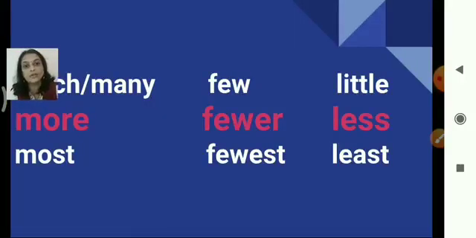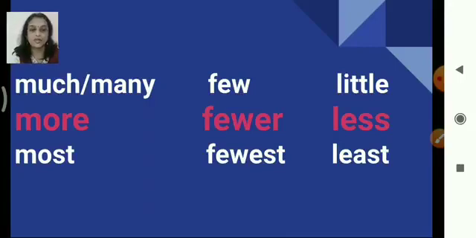Here we are going to deal with a few words which are used in the comparative degree, and they are more, fewer and less. More is the comparative degree of much, many, and fewer is for few, and less is for little.